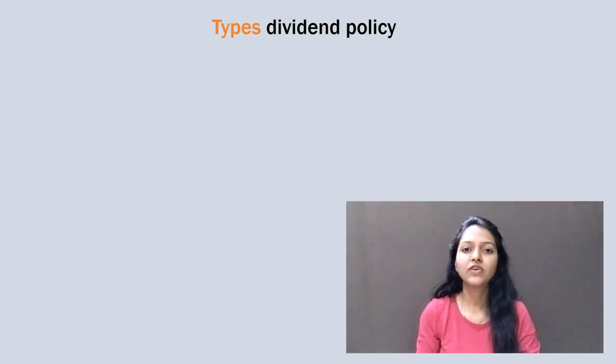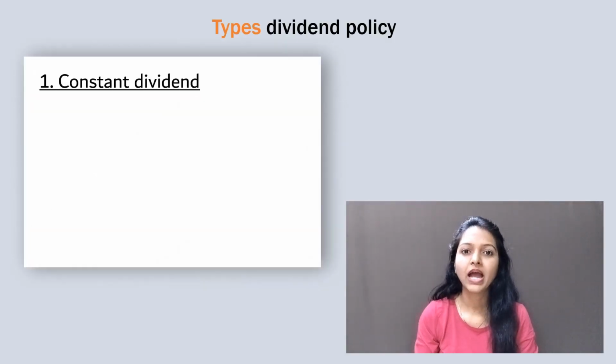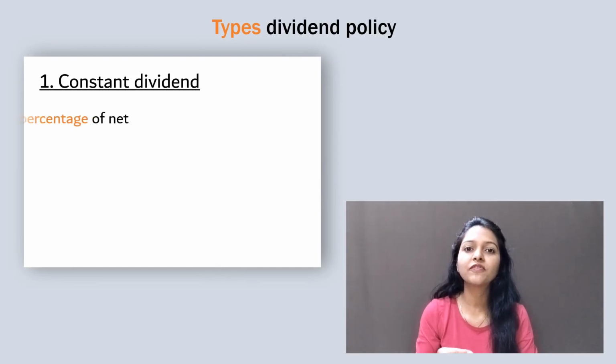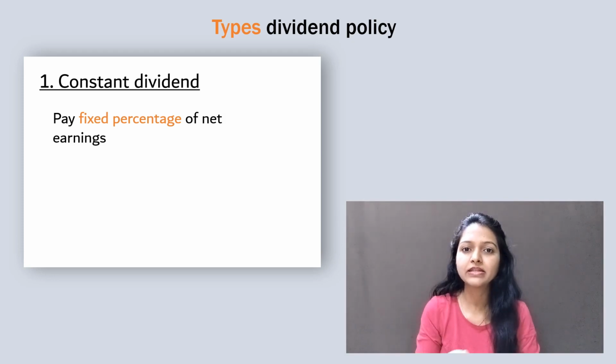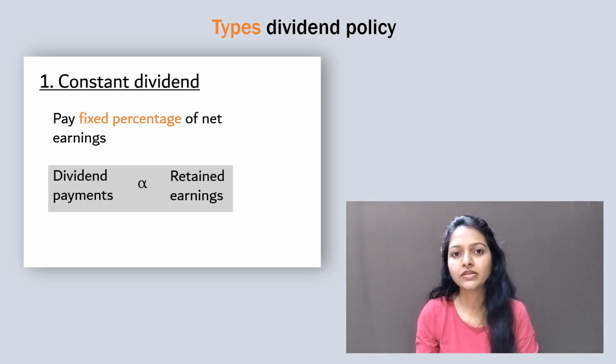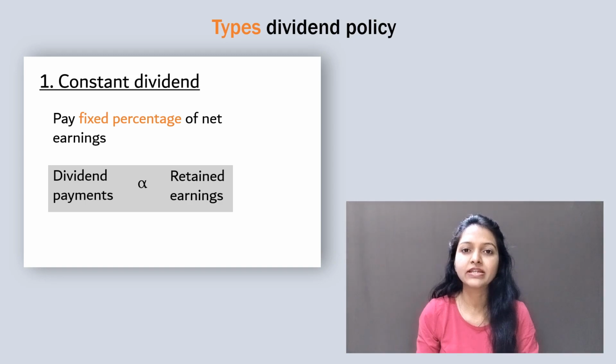Companies follow certain patterns while paying out dividends. The dividend patterns are based on the previously mentioned factors and the life cycle, of course. First type is paying constant dividend. Under this, the company pays out a fixed percentage of its earnings as a dividend to its shareholders. For example, company A may decide to pay a fixed 10% of net earnings as dividends. Now, dividend payments in this case are directly related to earnings, which is why any fluctuations in earnings will impact the amount of dividend paid.